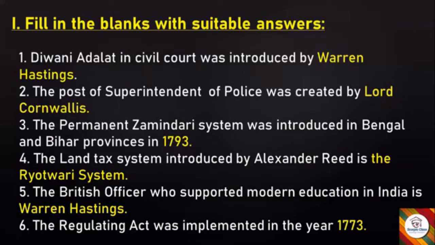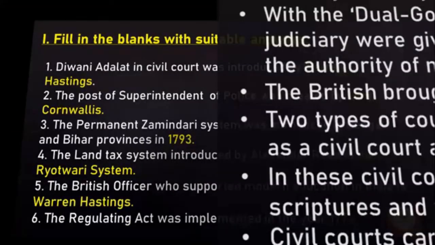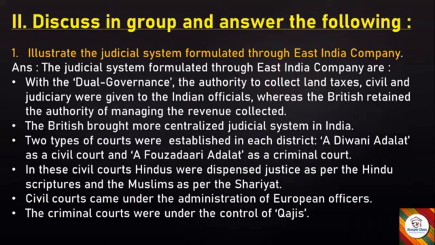Next, the British officer who supported modern education in India is dash. Answer is Warren Hastings. Next, the Regulating Act was implemented in the year dash. Answer is 1773. Next main. Discuss in group and answer the following questions.